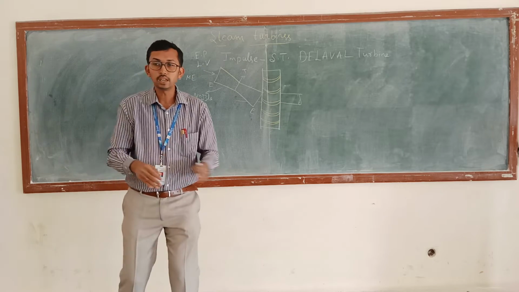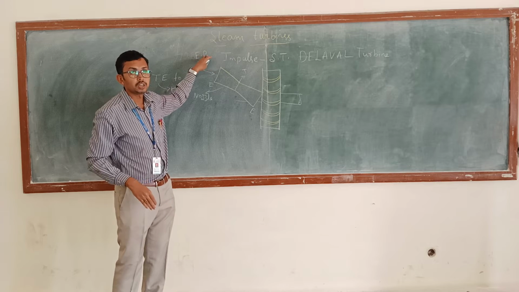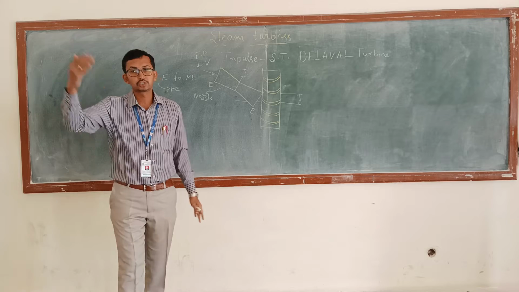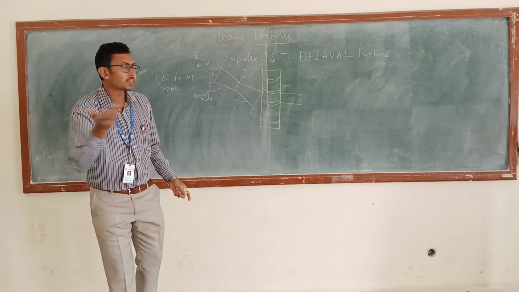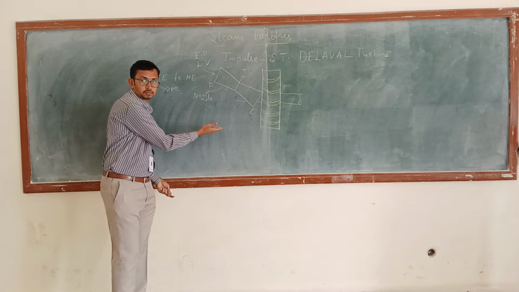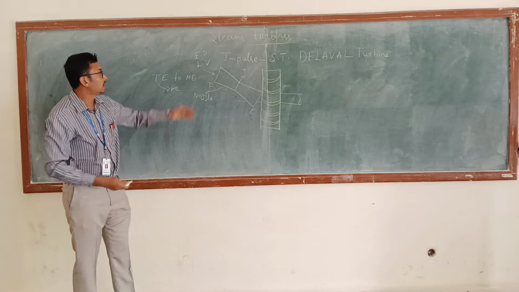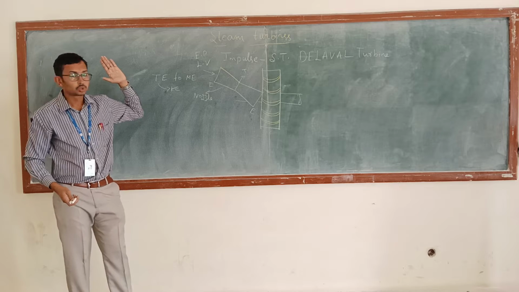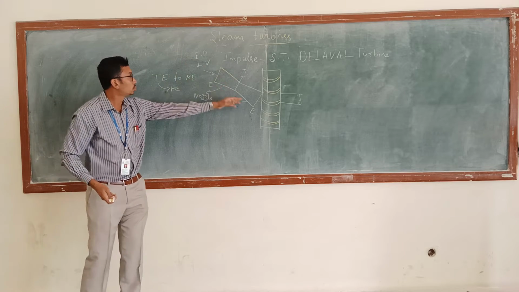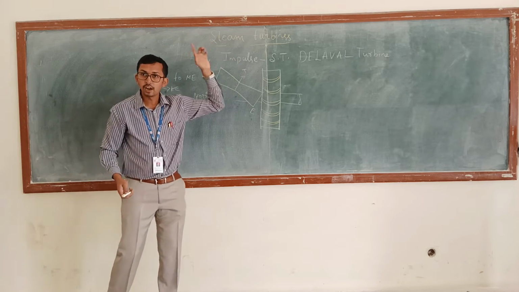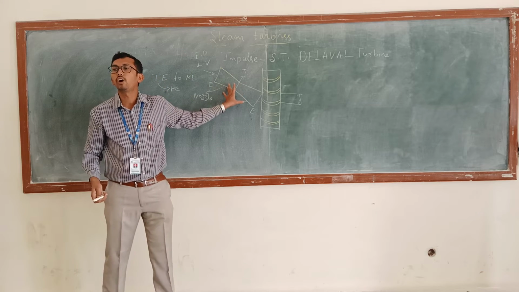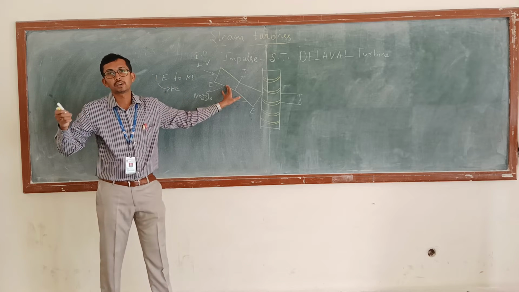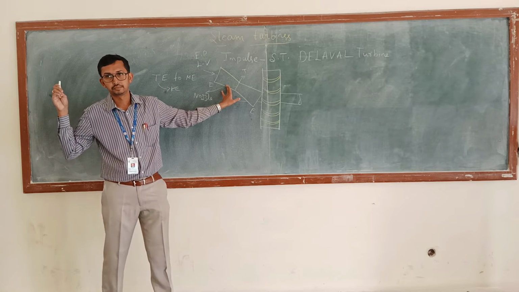High pressure will be converted into low pressure, and the velocity of the water is going to increase. The same method we are applying over here. Is it clear? We are getting high pressure, low velocity steam from the boiler, and I am going to convert that to low pressure, high velocity with the help of what? Nozzle. What kind of nozzle? Convergent and divergent type of nozzle.